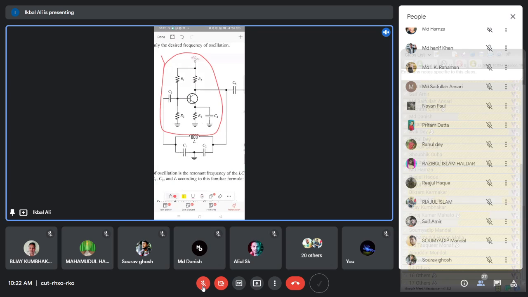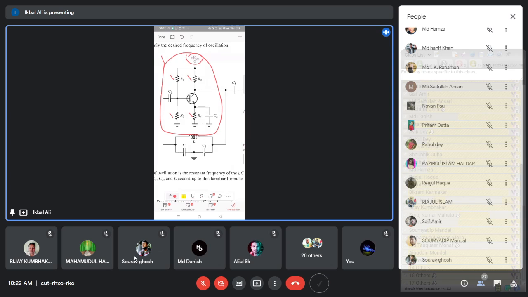So this is the self bias: this is R1, this is R2, this is R3, which we have discussed as RC, and this is R4, which we have discussed as RE. So these are the self-bias resistances connected, R1, R2, instead of RC you have R3, instead of RE you have R4. And this is the power supply VCC.